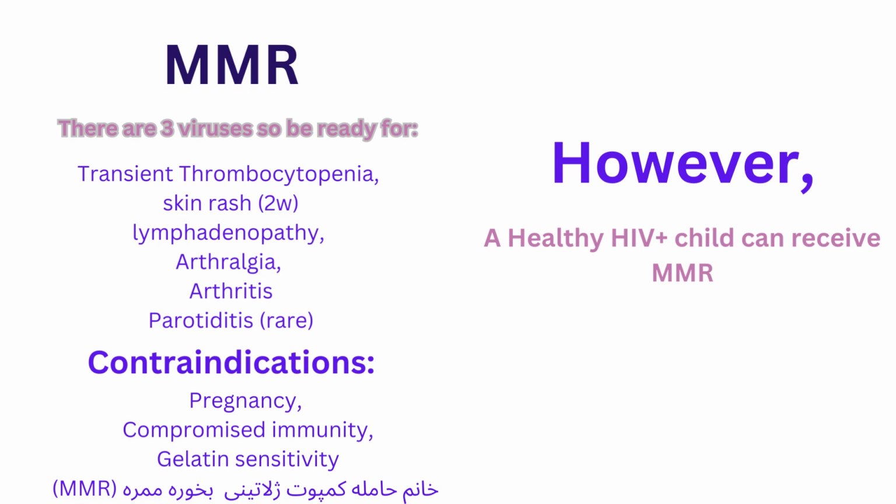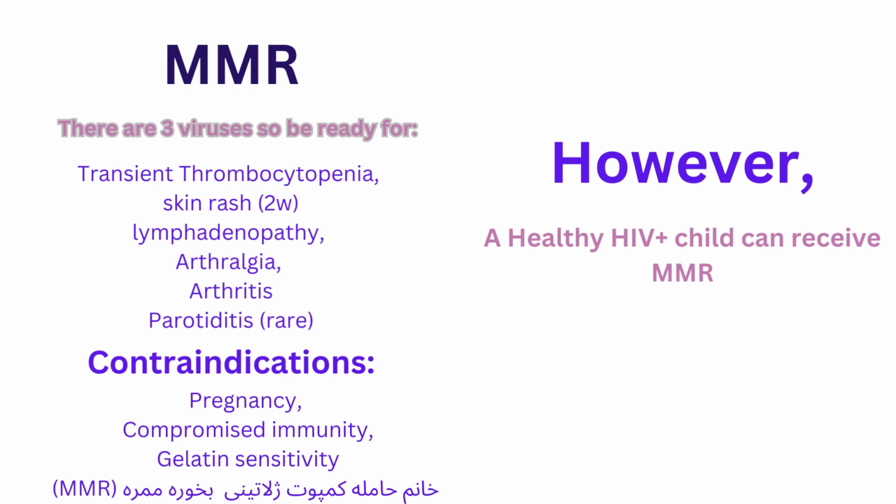I put a funny mnemonic for you down below for this MMR vaccine that I hope you laugh at and enjoy. So those who can read the alphabet that I put down, read it and enjoy it, and hope you remember this mnemonic. So the contraindications are pregnancy, compromised immunity, and gelatin sensitivity.